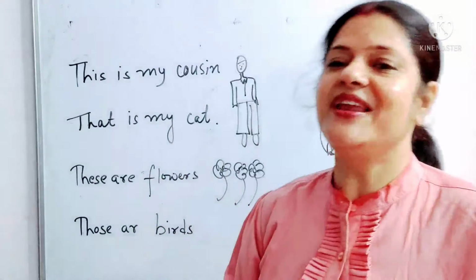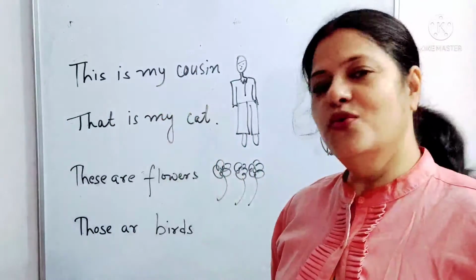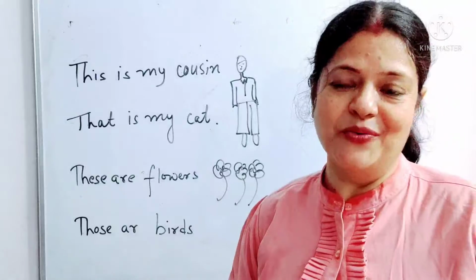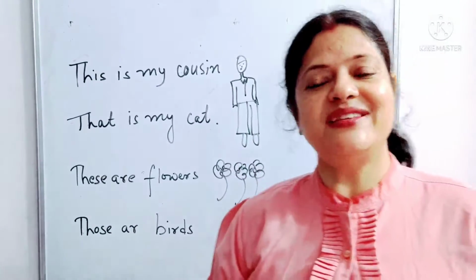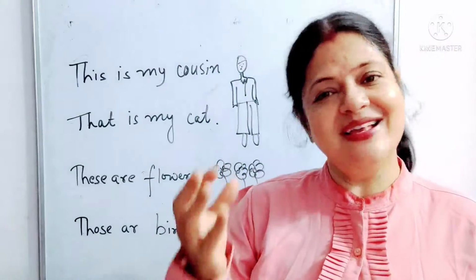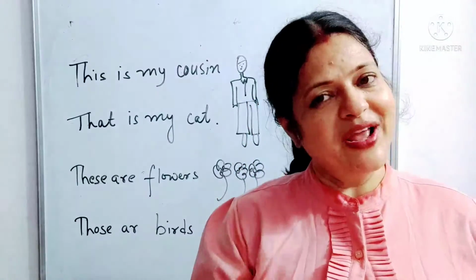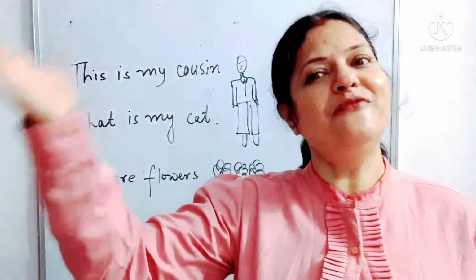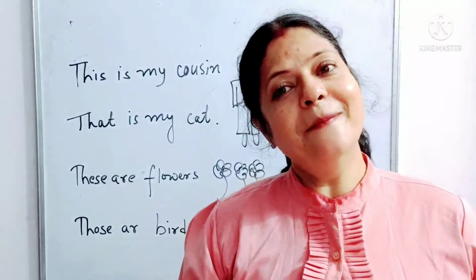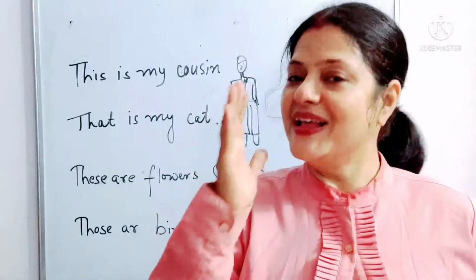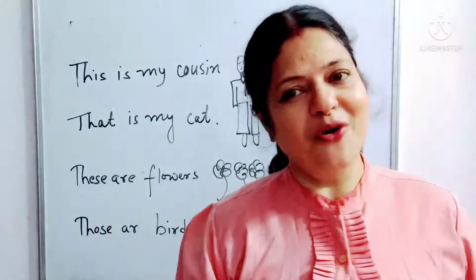One thing is very important to understand: this, that, these, those are never followed by any noun. That is why they are called demonstrative pronouns. We use this if something or someone is one in number and near to us. We use that if something or someone is far away from us and one in number. These is for more than one in number and close to the speaker, and those is for more than one in number but far away from the speaker.